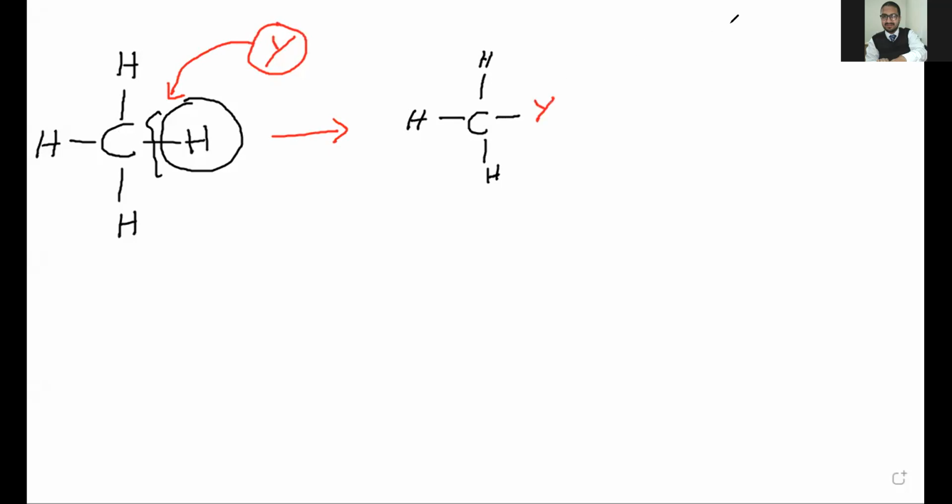Now this is a new molecule without a hydrogen atom here. So this hydrogen leaves from here. Very easy to understand.